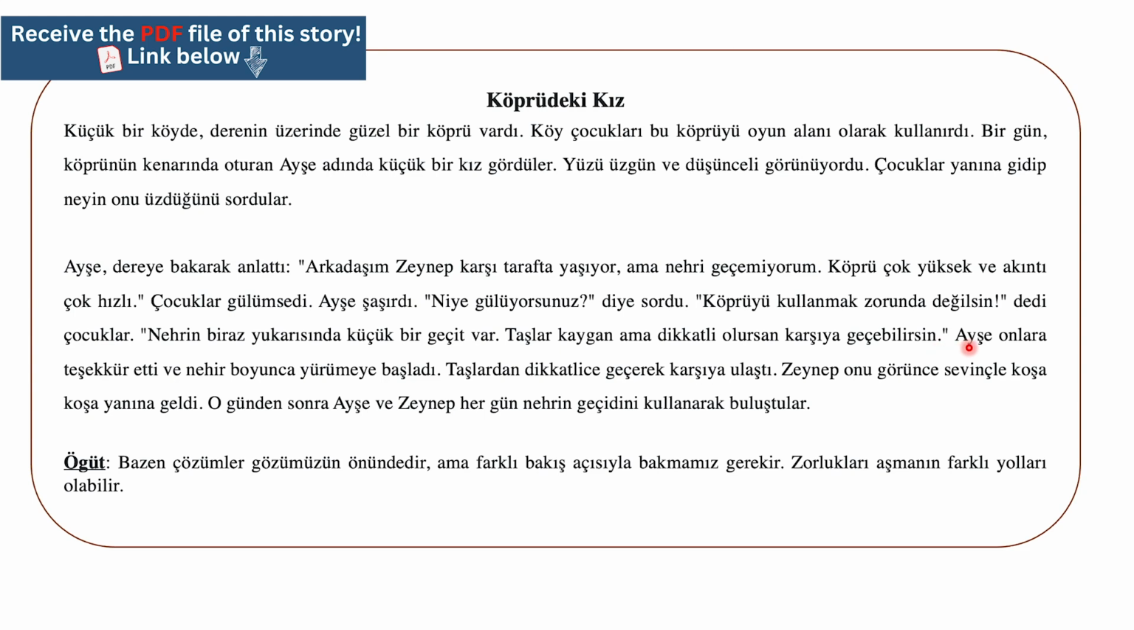We explained it. Ayşe onlara teşekkür etti ve nehir boyunca yürümeye başladı. Ayşe thanked them and started walking along the river. Ayşe onlara, to them, onlar means them or they, to them, the means to, teşekkür etmek, here means to thank, teşekkür etti, she thanked in the past, this ti the past, ve nehir boyunca, and throughout the river, yürümeye başladı, she started to walk.